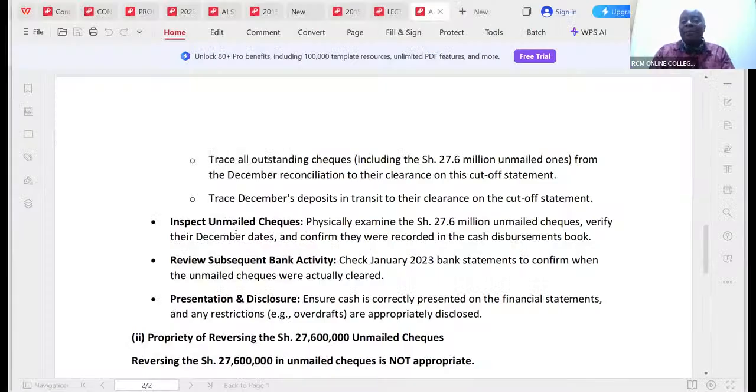Inspect emailed and mailed checks. Physically examine them, physically ask for them, because inspection is a key audit procedure. So inspect the mailed checks, physically examine the 27.6 million in mailed checks. Verify their December dates and confirm that they were recorded in the cash disbursements book, because of course, when you are giving out checks, you must record. Review subsequent bank activity. Check January 2023 bank statements to confirm when the unmailed checks were actually cleared.